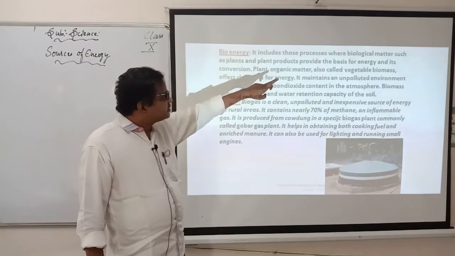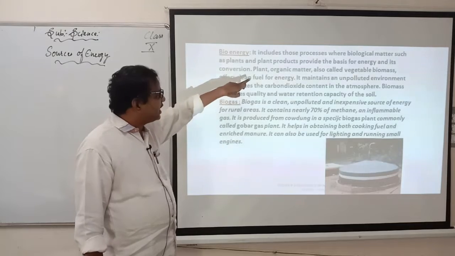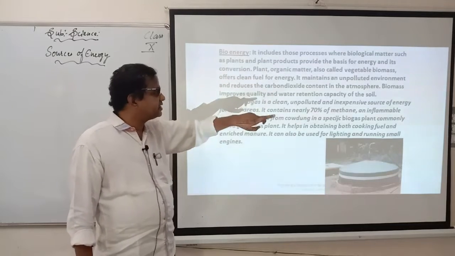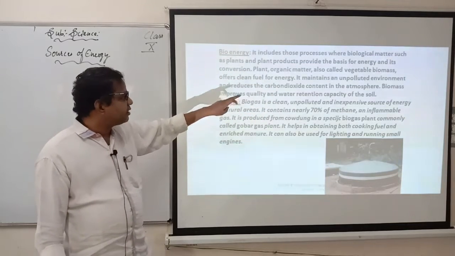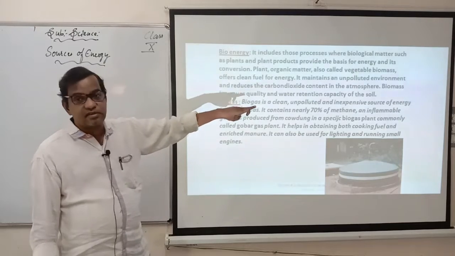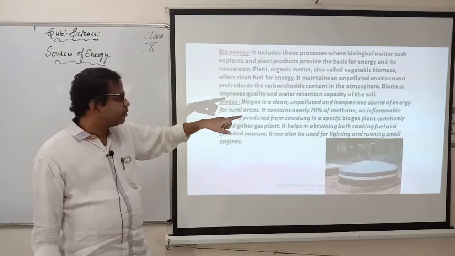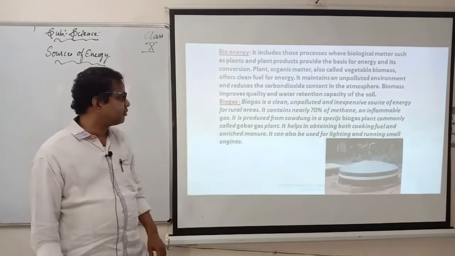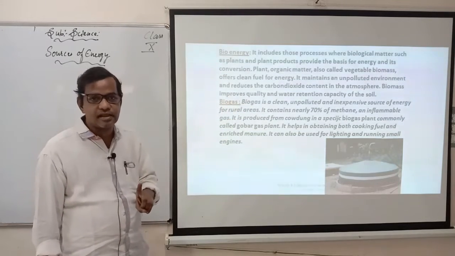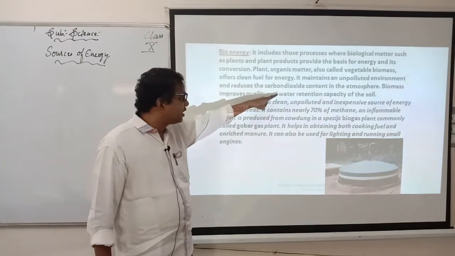It includes the process where biological matter such as plants and plant products provide the basis of energy and its conversion. Plant organic matter is also called vegetable biomass. It offers clean fuel for energy. It maintains an unpolluted environment and reduces the carbon dioxide content. Very important thing is reduces the carbon dioxide content.